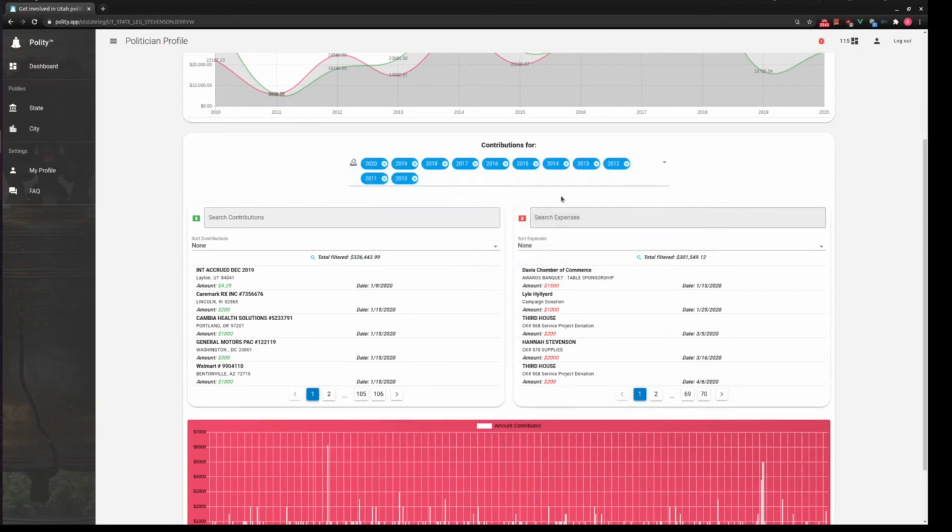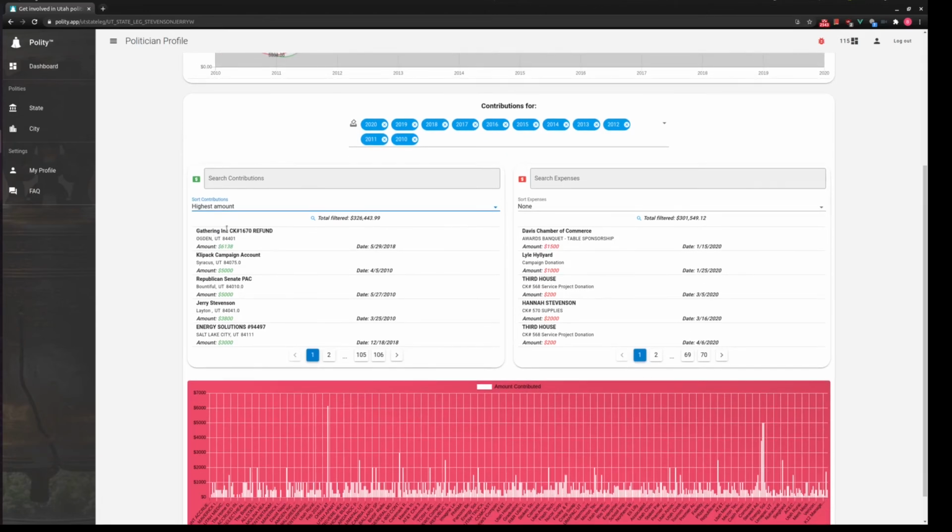Okay, so now that I have all his data essentially loaded in here, I can say, all right, well, who's given him the most money? Well, Gathering Inc. gave him the most in the form of a refund. But yeah, I can go through his contributions, see who's giving him the most money. I can also see what he's spending his money on.